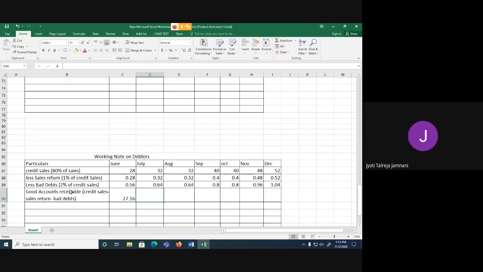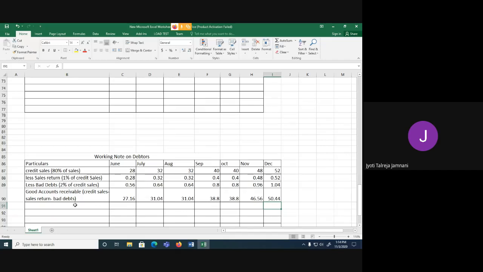Okay, so good accounts receivable is credit sales minus sales return minus bad debts. So I'm minusing these two columns from 32. So you will get 31.04. So these are your good accounts receivable.